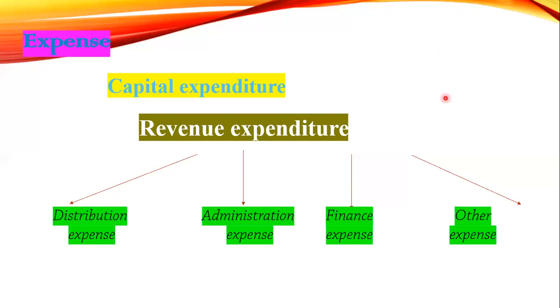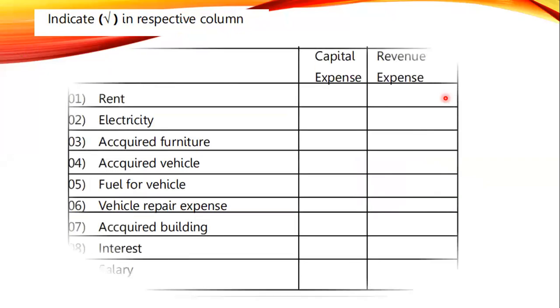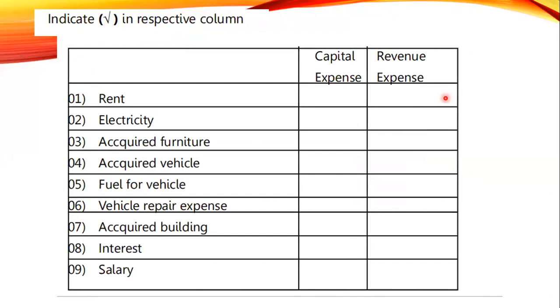The question is: indicate with a tick in the respective column, capital expense or revenue expense. Put a tick quickly for 1 to 9 and say done once you finish. Okay. Rent, revenue expense. Electricity, revenue expense. Acquired furniture, capital expense. Acquired a vehicle. Acquired means bought.